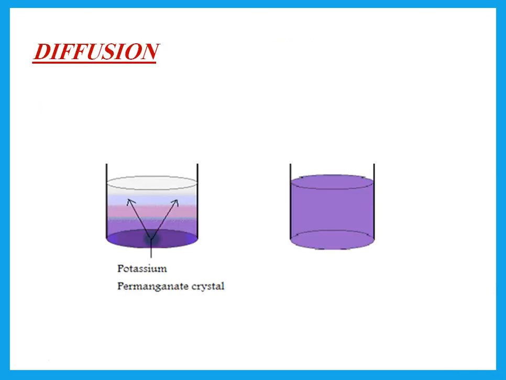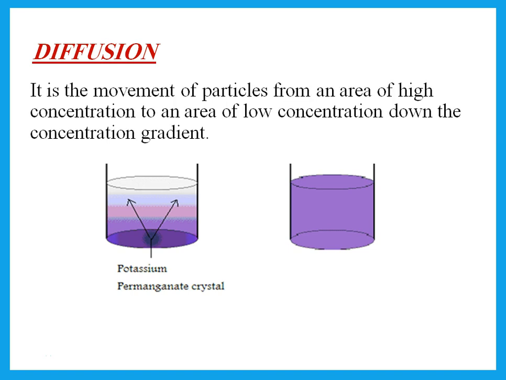Then you should be familiar with what is diffusion. We said if we put a particle of potassium permanganate, for example, at the bottom of the beaker, slowly the purple color will spread. Why is it spreading? Because molecules are moving from area of high concentration to area of low concentration down the concentration gradient by the process of diffusion.